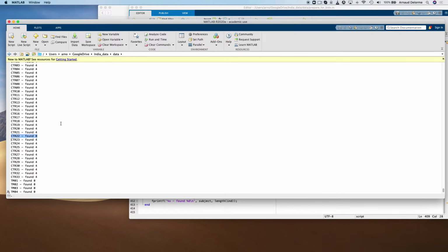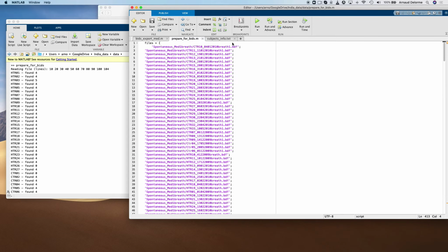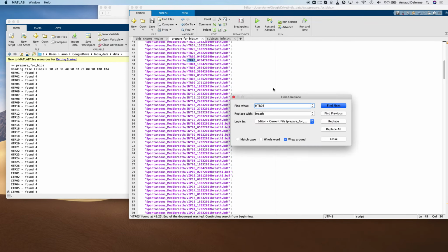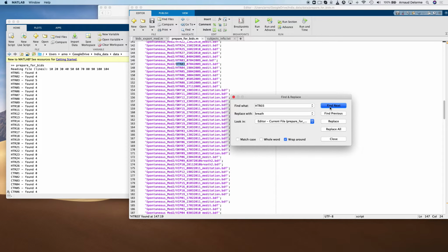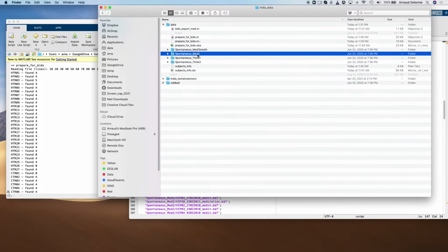So here it finds 4 files for most subjects, and there are subjects with 5 files. So for example, htr3 has 5 files. So I'm going to double check why this subject has 5 files. And so here I'm searching for htr03, and we can see here in the med2 there's 5 files. So I'm just going to check the raw data files.